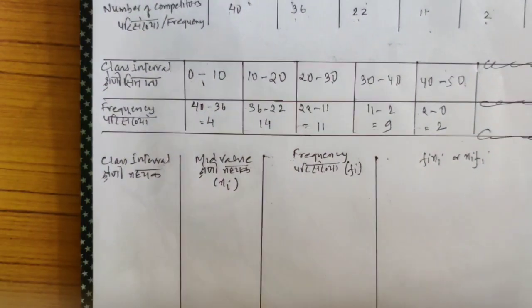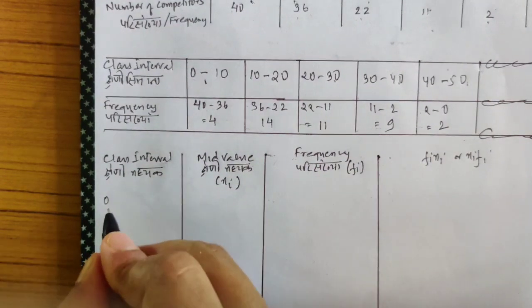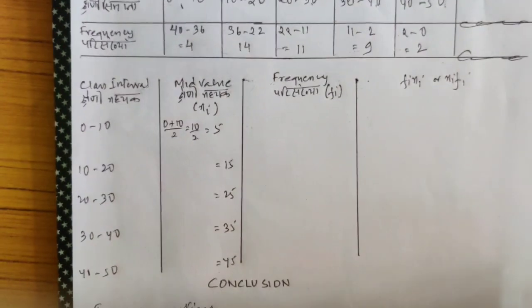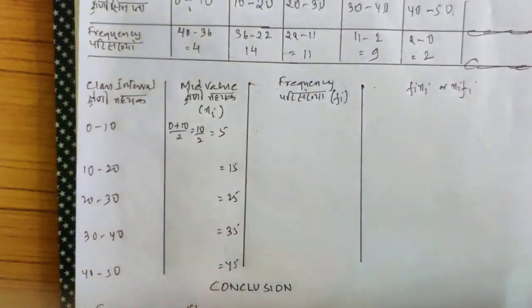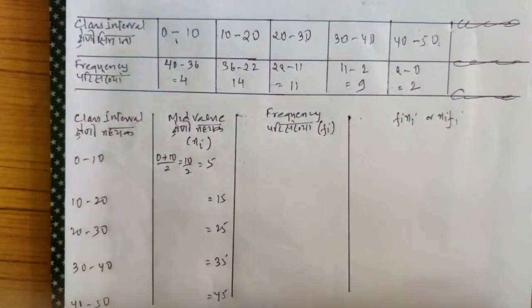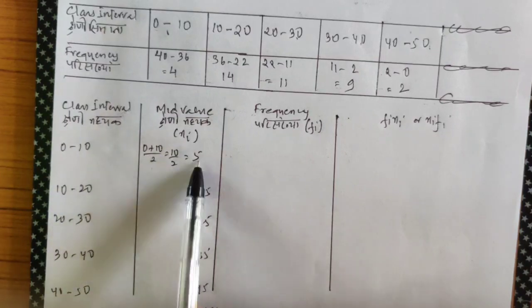Since the question does not say anything, we need to find mean. Let's find mean using direct method. Fill up the class interval, 0 to 10. So people, I filled up all my class intervals as given in the question, 0 to 10, 10 to 20. Now I have my class intervals, they are all filled up. I have my mid values. I've taught you all how to find mid values. 0 and 10, 0 plus 10 by 2, which means 10 by 2 equals 5.